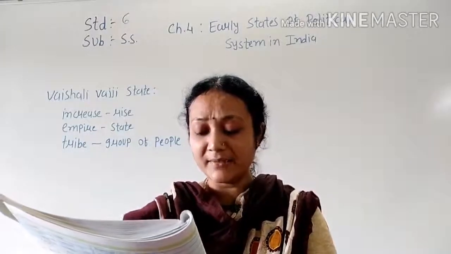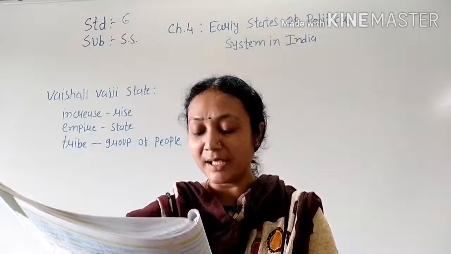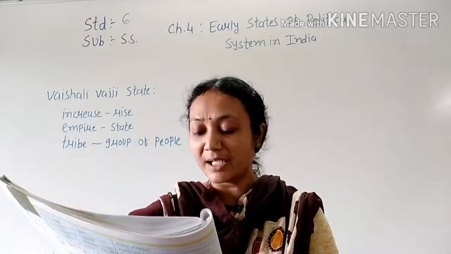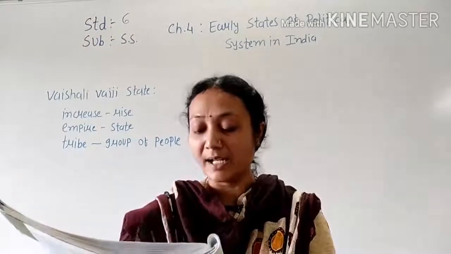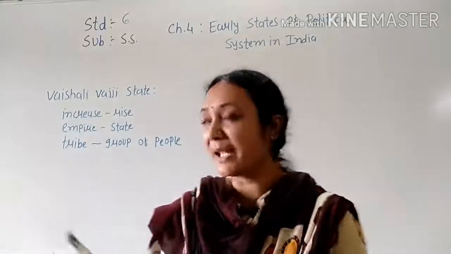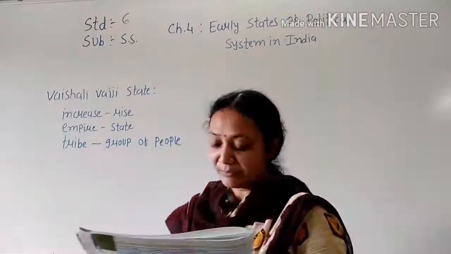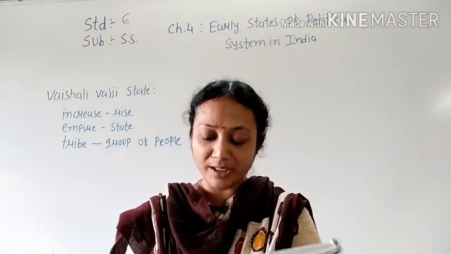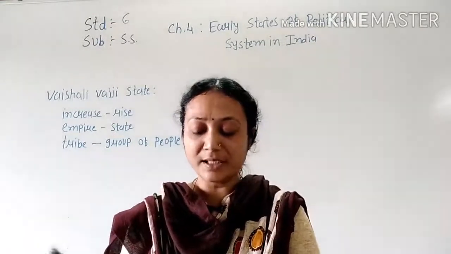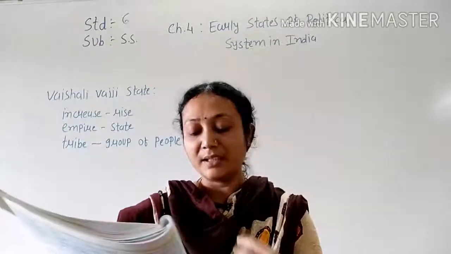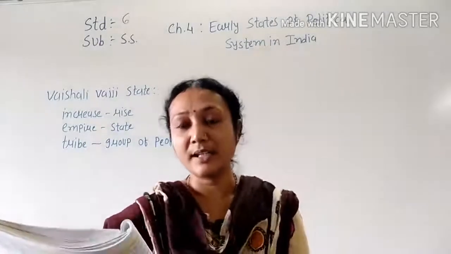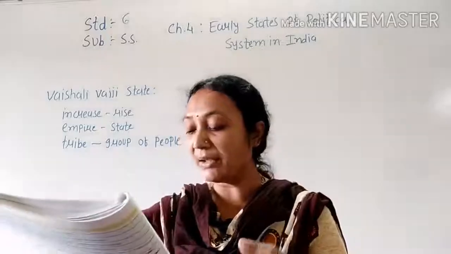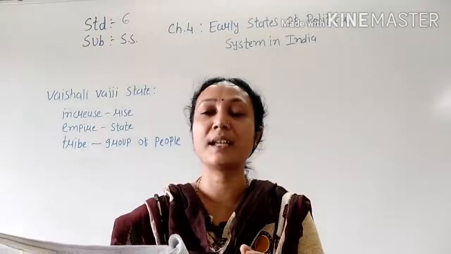Seeing this, Lichavis, Vaji, Gyatuk, Vide, Shakya, Malla, etc., 8 or 9 tribes, established a union state for their protection. Tribes means group of people. This was known as Vaji state.